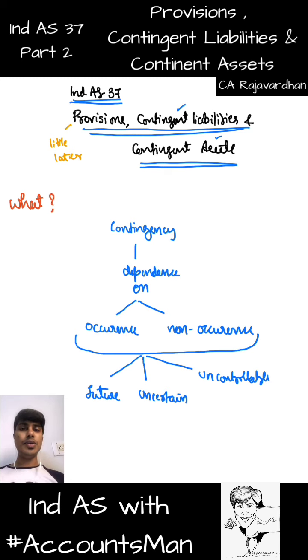In the previous video, we were discussing Ind AS 37, that is provisions, contingent liabilities and contingent assets. We discussed what is contingency, when it will become a contingent liability, when it will become a contingent asset, and how we deal with them. We covered when to create a provision, when to disclose it as a contingent liability, when to recognize a contingent asset and when to disclose it, and when not to disclose, that is when it is remotely possible.